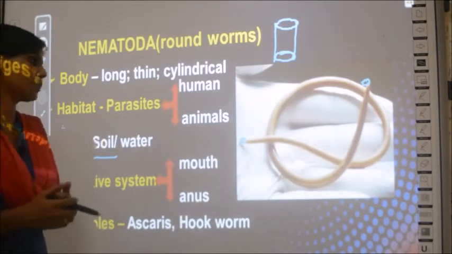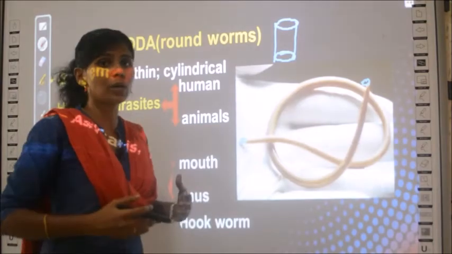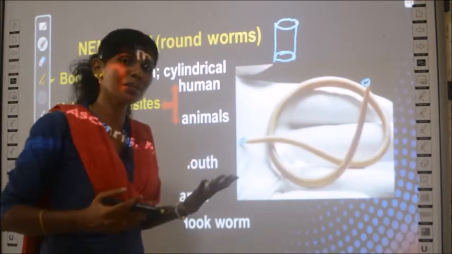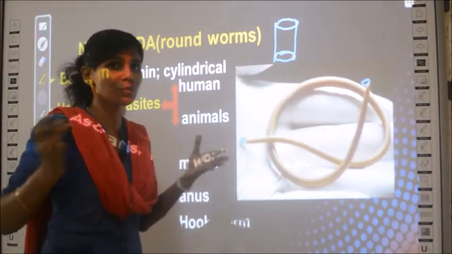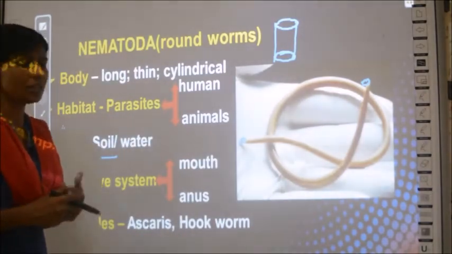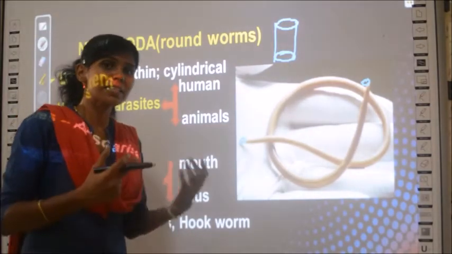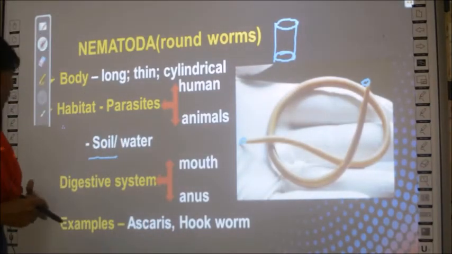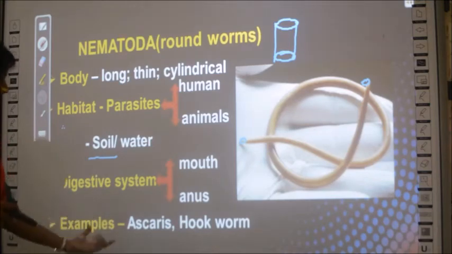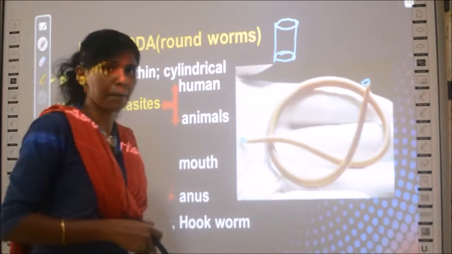This is one special property of this group of invertebrates. It is a bit advanced compared to the other groups, because in all other groups you didn't have a separate anus for excretion, right? Only in this group we have seen the anus. So this is a special property.